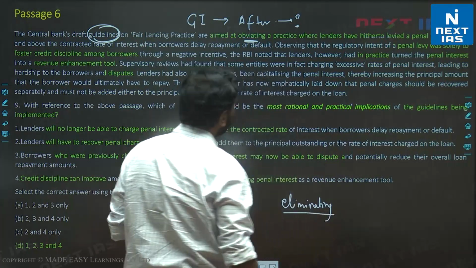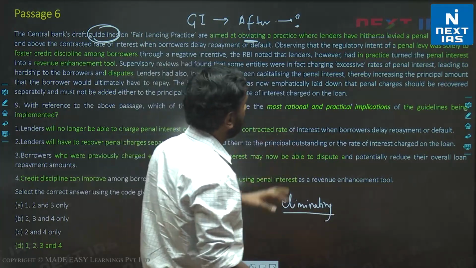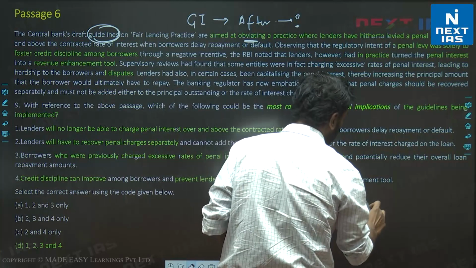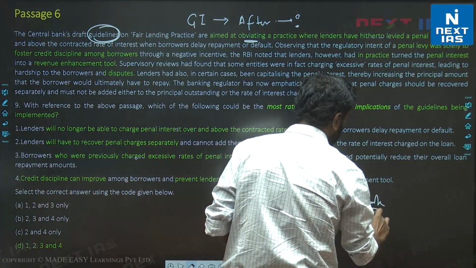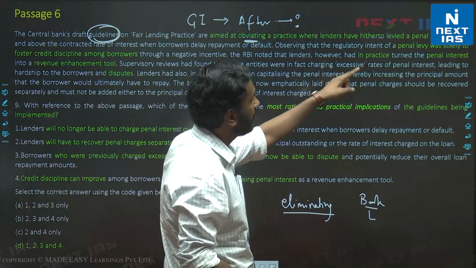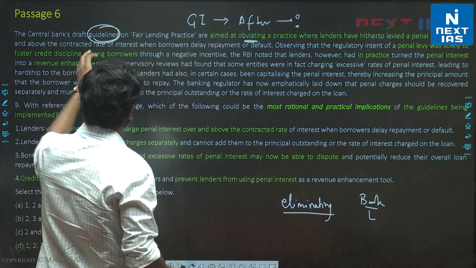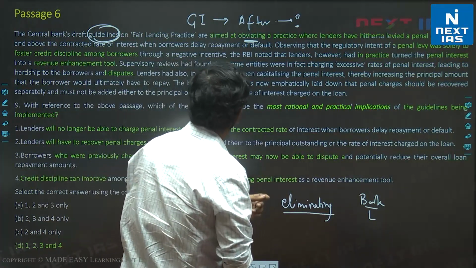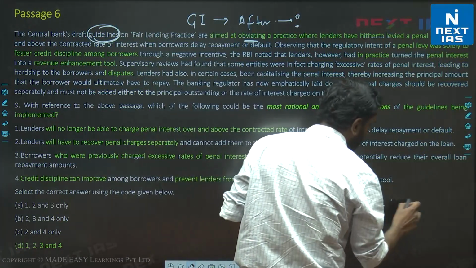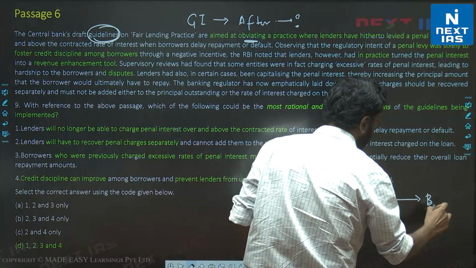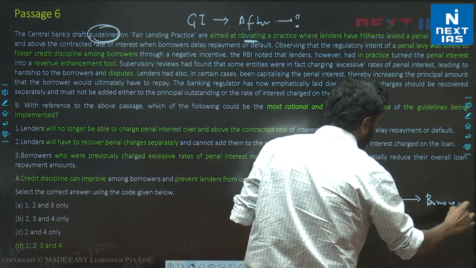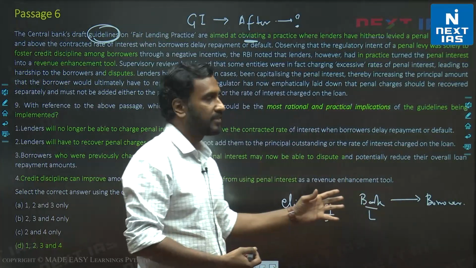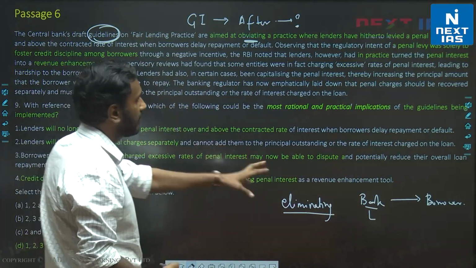To eliminate a practice where lenders, let's say the bank is the lender, right? Lenders have levied a penal interest over and above the contracted rate of interest when borrowers delay payment. So lenders are troubling borrowers simply. We can intuitively understand this. Okay, so lenders are troubling borrowers.